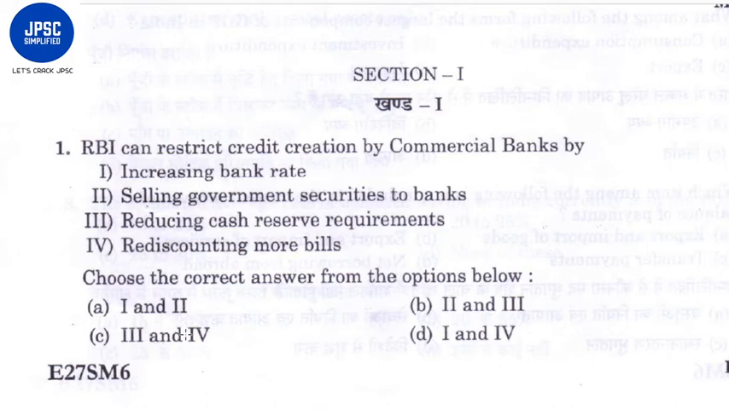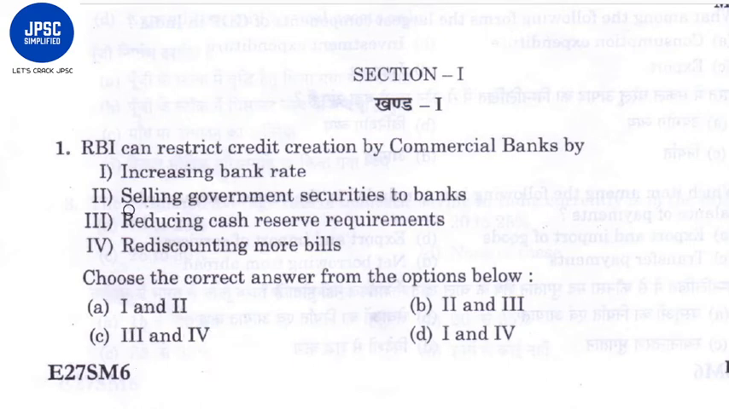So 1, you can see here 1 and 2 and 1 and 4. So B and C, they are the wrong options. So we can eliminate these two options, B and C. So now we have to finalize between 2 and 4.